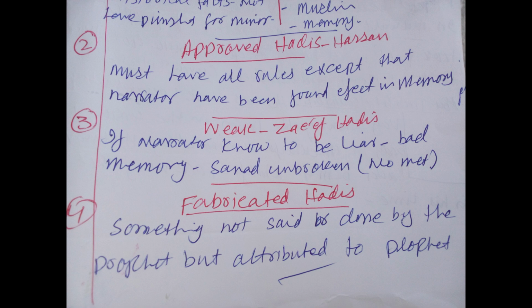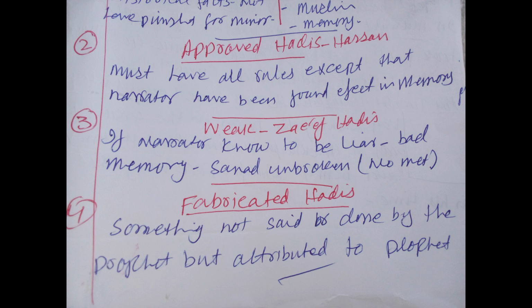Okay, let's move towards the second type of hadith, approved or hasan hadith. The hadith is similar to authentic hadith, except for one point. If there is a hadith that fulfills all the criteria made by the Muslim scholars, but it misses just one point. Okay, what is that point? The narrator has been found defective in memory.